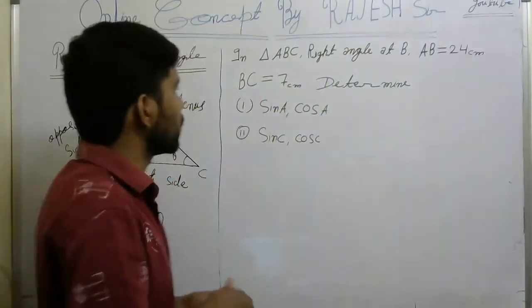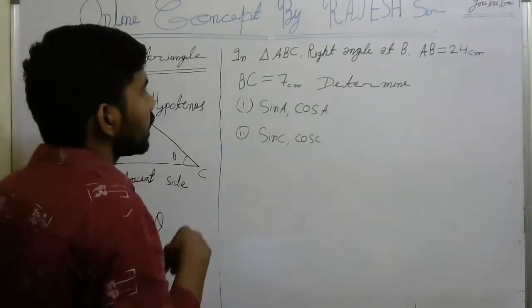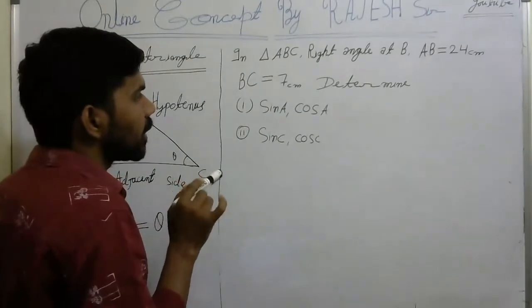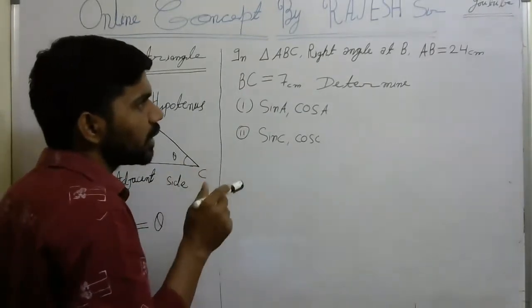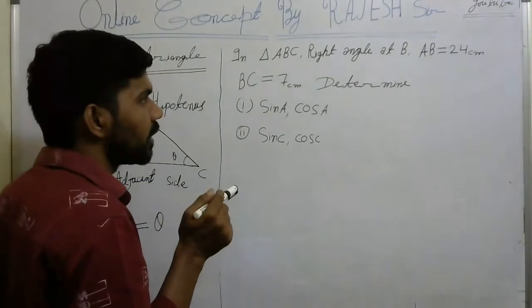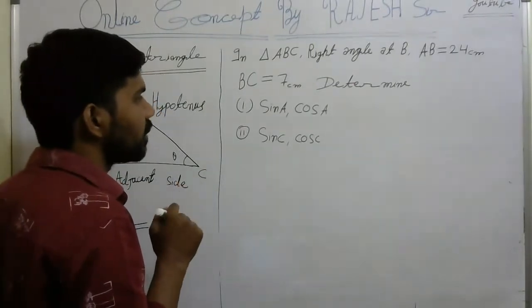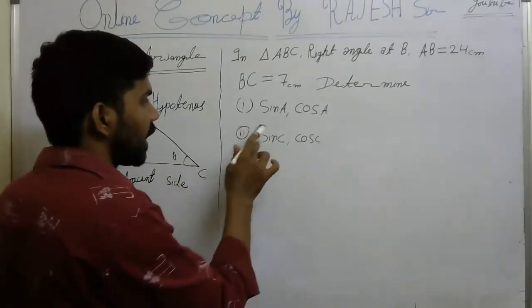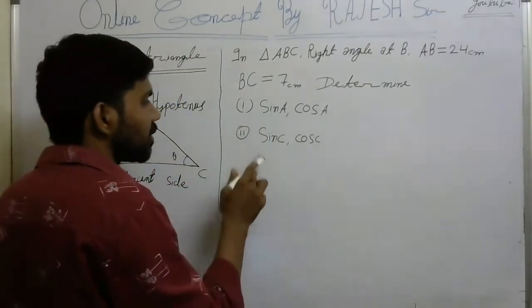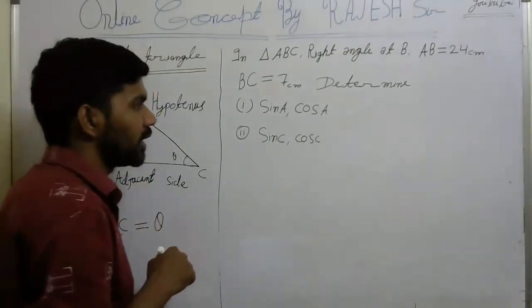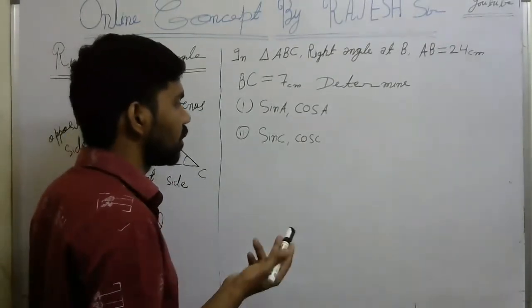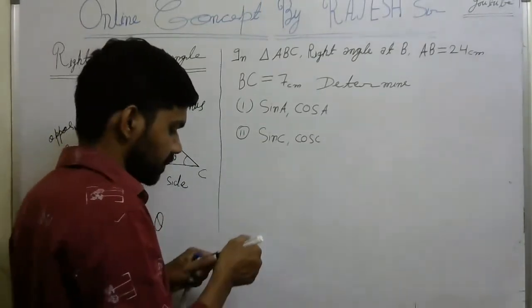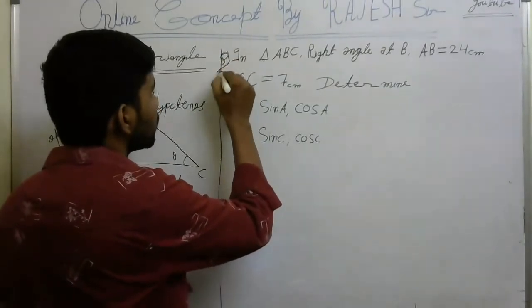Look at here. The question is given: in triangle ABC, right angle at B, AB is equal to 24 centimeter, BC is equal to 7 centimeter. Determine sin A, cos A, sin C, cos C. Means you have to find the sin A value. What will cos A be equal to? Sin C is equal to how much? Cos C is equal to how much? So this is your question.